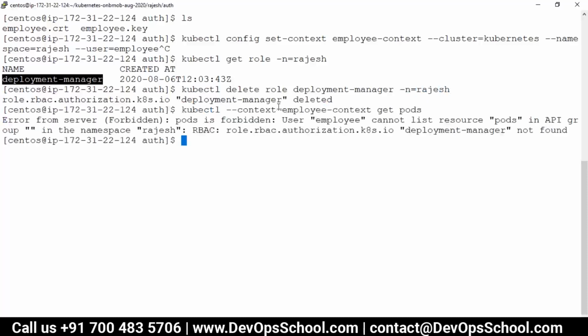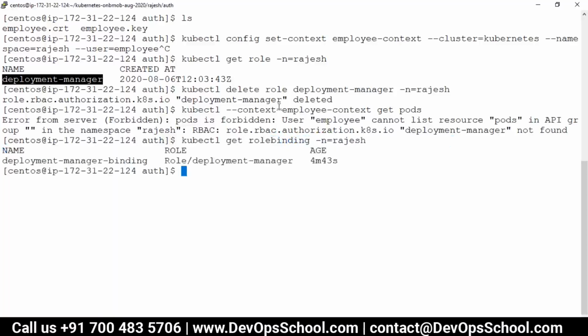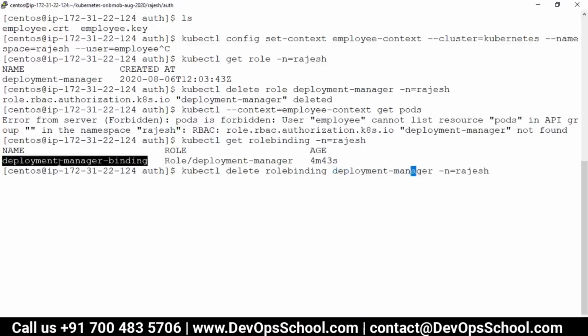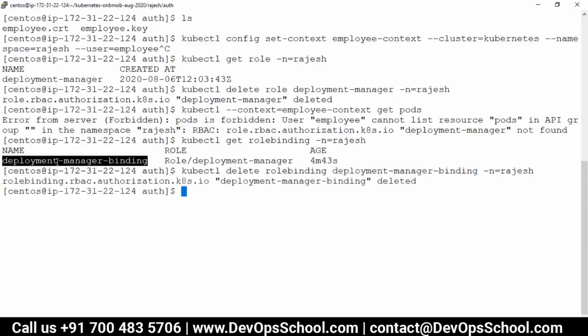See, this is the RBAC issue, by the way, and you have to delete the role binding also. Role binding, and delete that role binding. Delete a role binding and the name of it. Done.